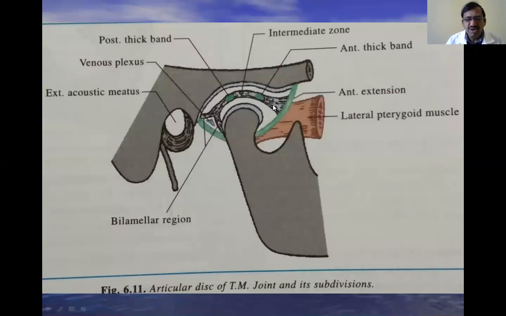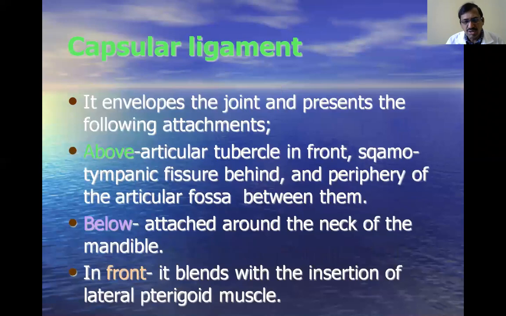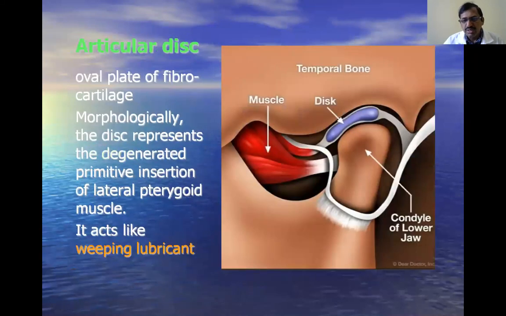It is made up of fibrocartilage. Why are there thick bands, anterior and posterior? These are the points which, while moving the head of the mandible, are responsible for the change of direction of movements. That is why there are thick bands.